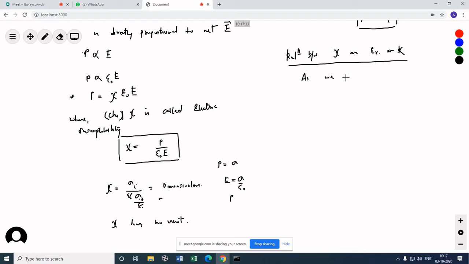Let's see. As we know, E equals E naught minus E I, right? And how can I write E I?